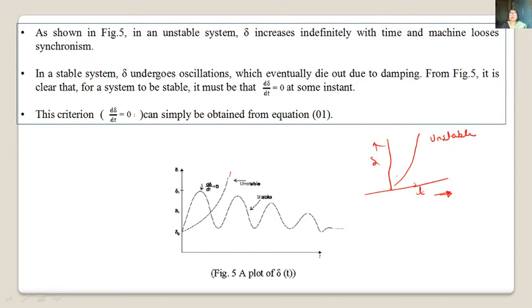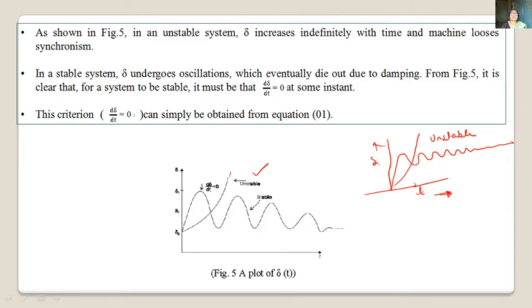Now suppose del reaches a maximum where d del by dt is equal to 0, and then it oscillates, then the system will become stable. So this is the unstable system.